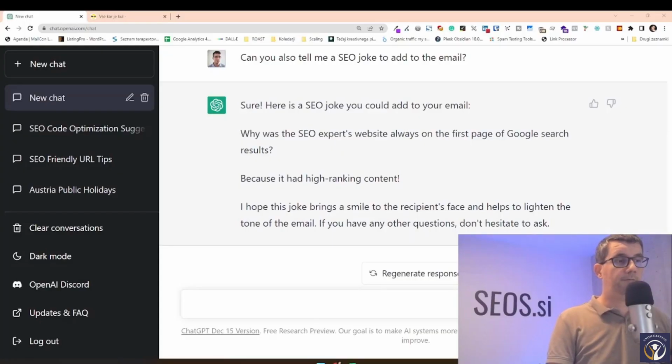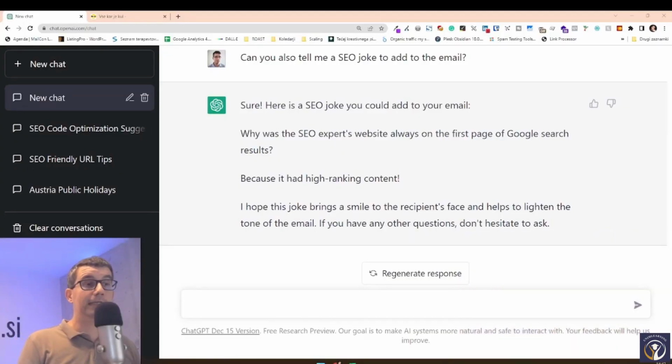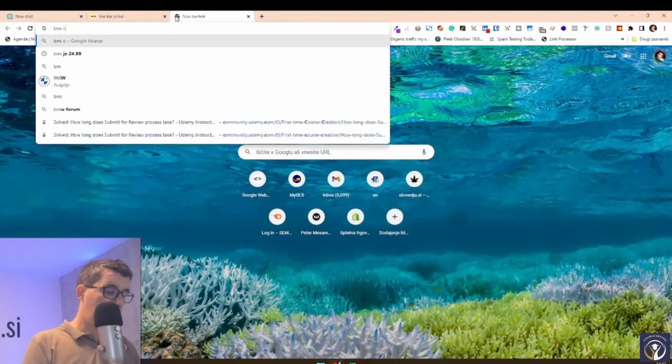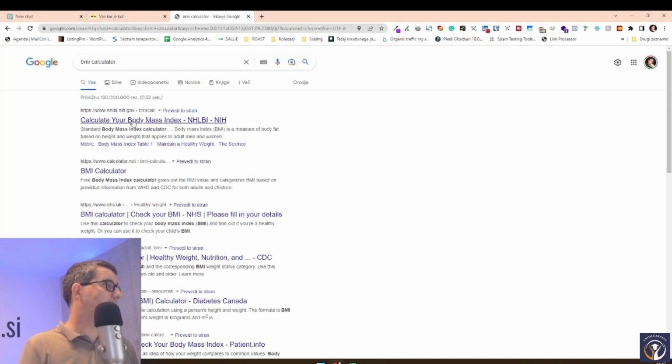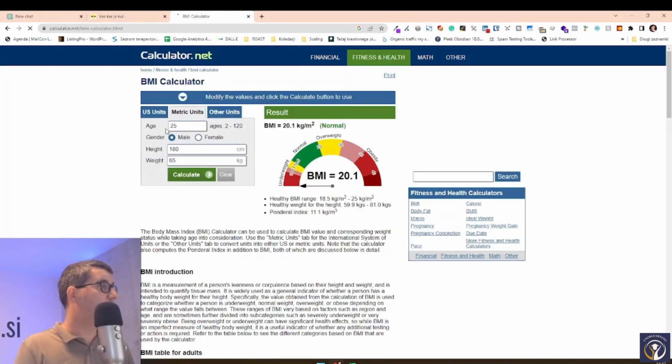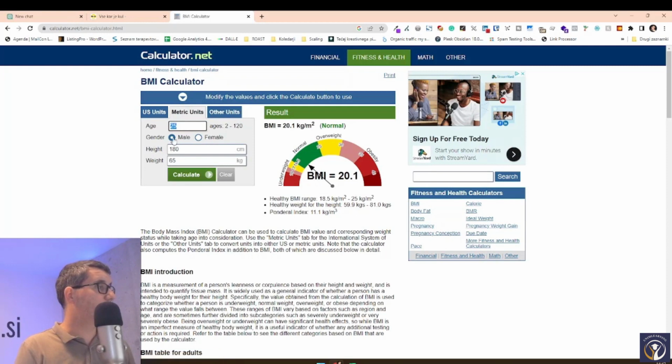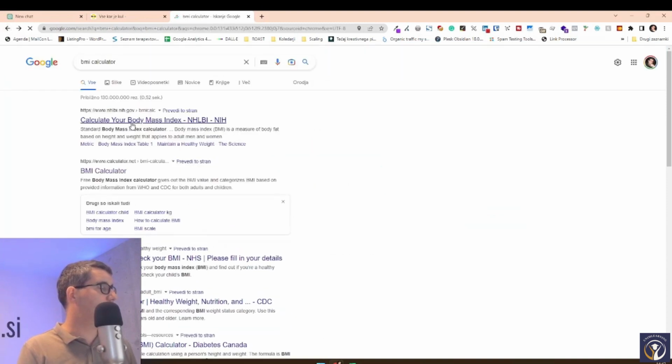For example, if you are a website that talks about health and weight loss, very often pages that talk about that have a BMI, so body mass index calculator on the website. BMI calculator. This is a very, very simple tool where you just put in there your age, generally your height and your weight. You don't even have to use your age and gender. Let's use a different one.